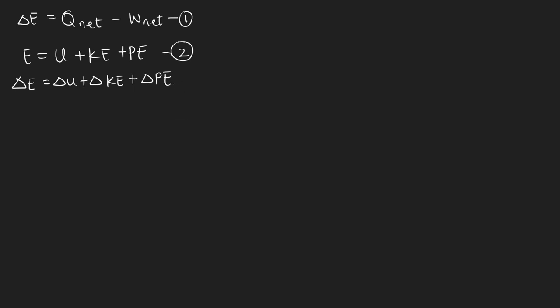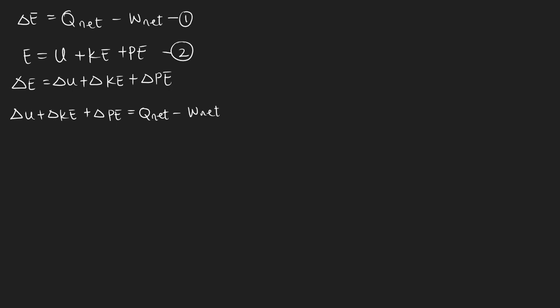From here we can rewrite equation 1. We can do substitution, and then we are going to have change in U plus change in kinetic energy plus change in potential energy equals Q net minus W net.